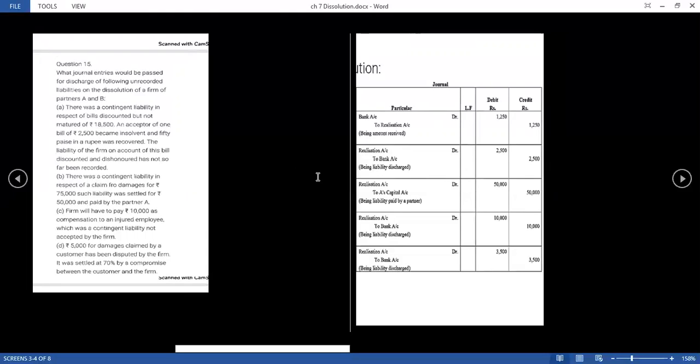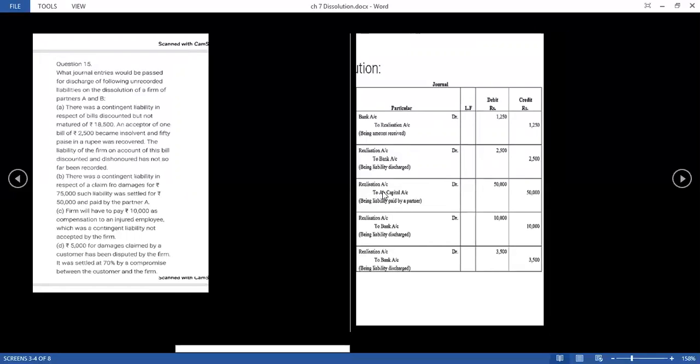In the 11th class you have gone through the chapter on bills. When the bill is discounted, the firm has to pay this. Entry will be realization account debit to bank, this 2,500. Now he is making payment for the 50% amount, so the firm is getting money back, bank account debit to realization with the 50% amount. Second entry, there was a contingent liability in respect of a claim for damages of rupees 75,000. Such liability was settled for rupees 50,000, and it was paid by a partner. Remember, when a partner pays, his account will be credited because he will get the money for that. So the entry will be realization account debit to A's capital account.